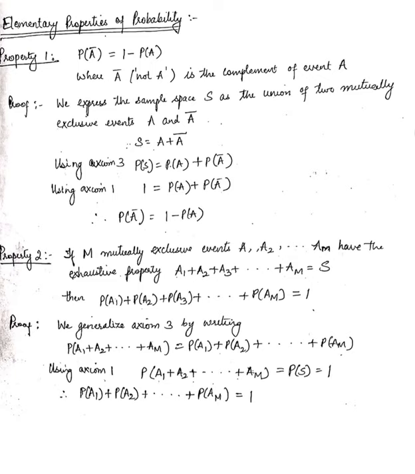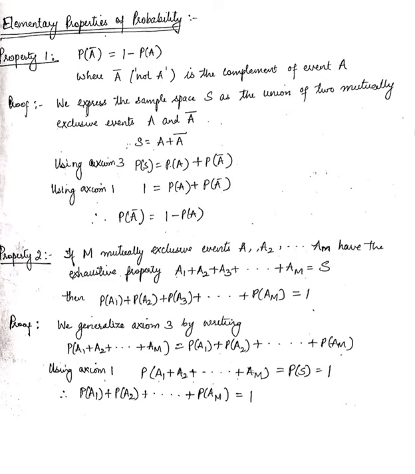If we take an example, the experiment of rolling a die, there are 6 outcomes. Out of that, let's say event A states that 4 is showing on the die. So if A is a 4, then A bar is going to be either a 1 showing, or a 2 showing, or a 3 showing, or a 5 showing, or a 6 showing. So all the other outcomes except 4 will be called A bar.